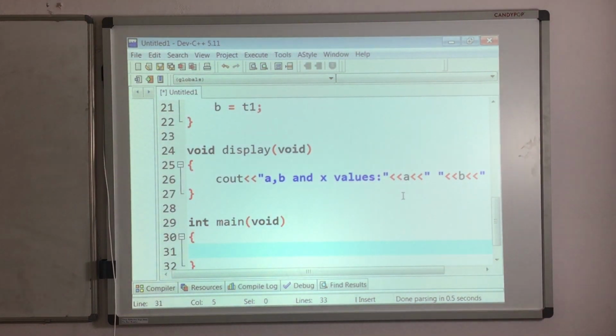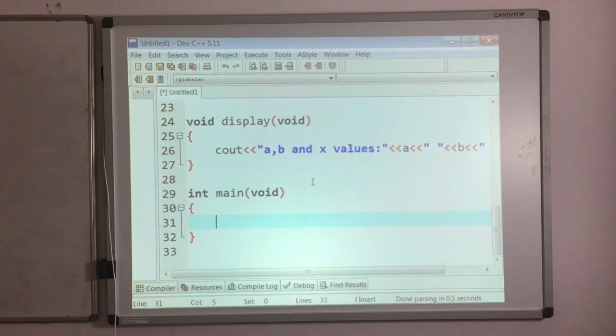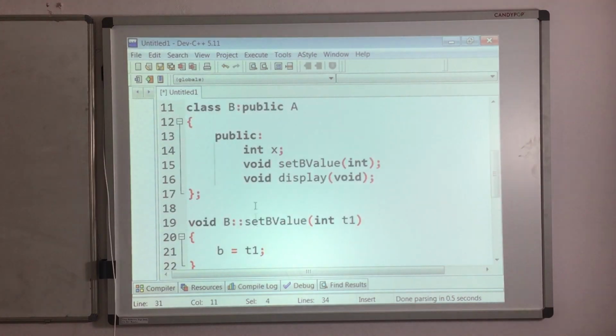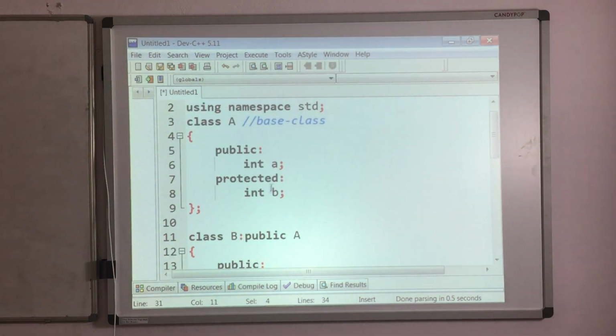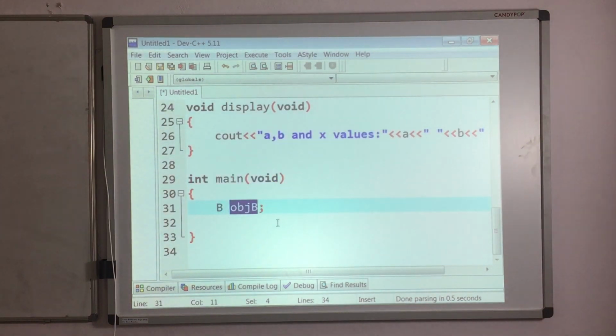In it, what we have to do? Create the object for B class. Take the B class and obj B, the object of B, and we are not calling any constructor, so it will call the default constructor. Now I want to access all my data members A, B and X using this object. How far it is possible, we will see.